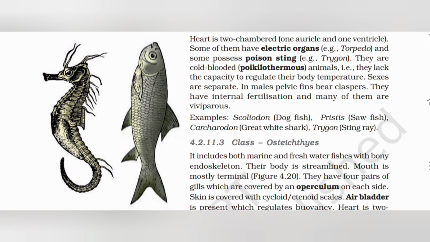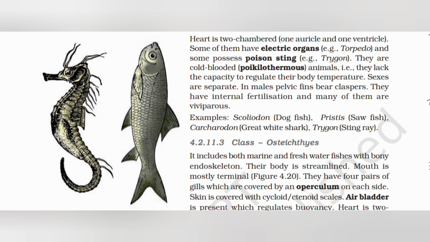Heart is two chambered, one auricle and one ventricle. Some of them have electric organs, example torpedo, and some possess a poisonous sting, example trygon. They are cold-blooded, poikilothermous animals. They lack the capacity to regulate their body temperature.